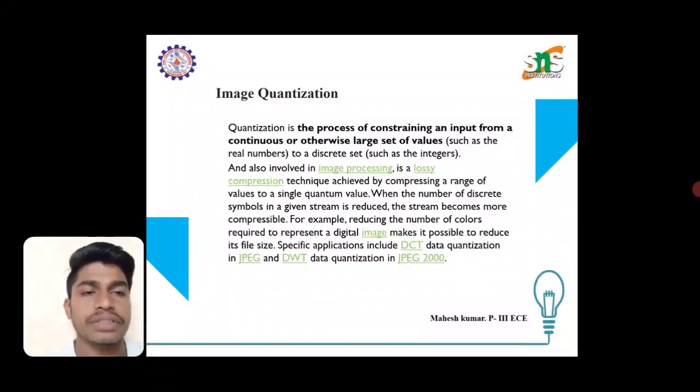When the number of discrete symbols in a given stream is reduced, the stream becomes more compressible. For example, reducing the number of colors required to represent a digital image makes it possible to reduce its file size. Specific applications include DCT data quantization in JPEG and DWT data quantization in JPEG 2000.